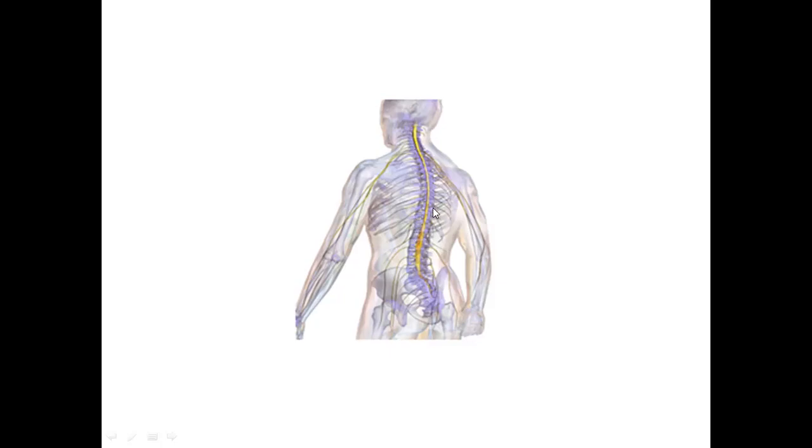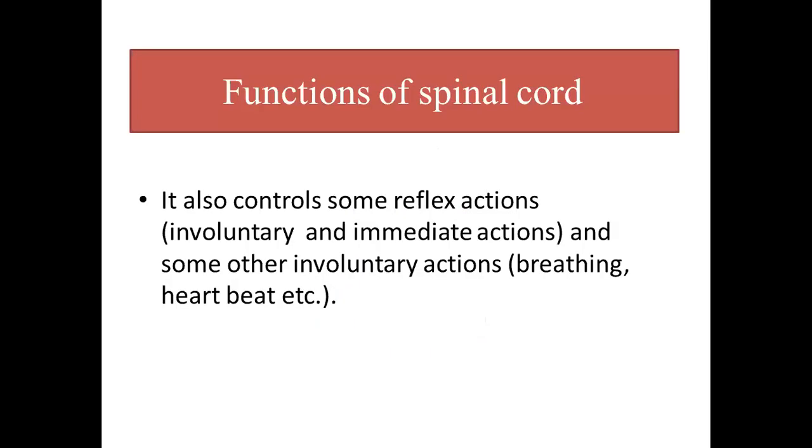Okay, now coming towards the second function of the spinal cord. The second main function of the spinal cord is that it controls some reflex actions. Reflex actions are those actions which are involuntary and occur very immediately. Now what are involuntary actions? Involuntary actions are those actions which are not under our conscious control, those actions which we do not take after thinking, reasoning, or judgment. These are very quick, immediate actions, and the brain is not involved in these actions.